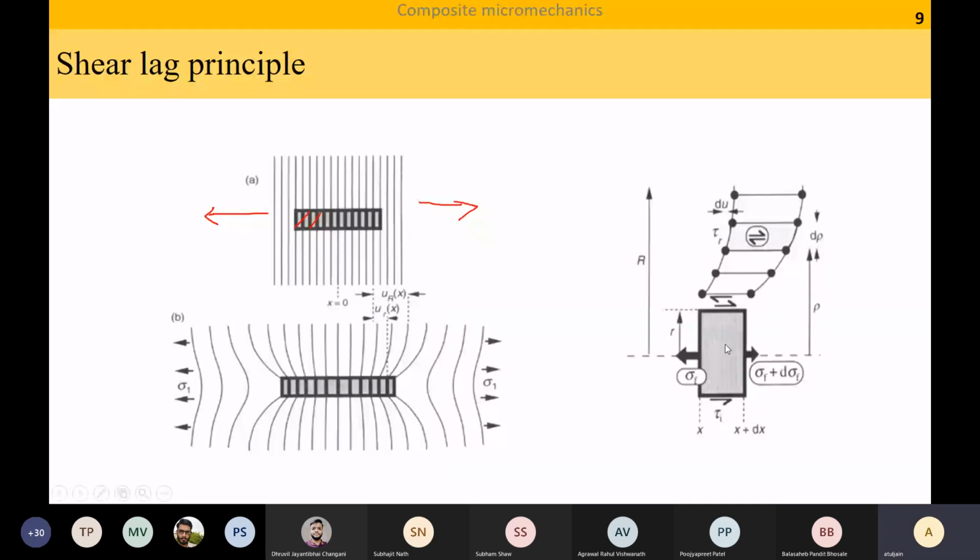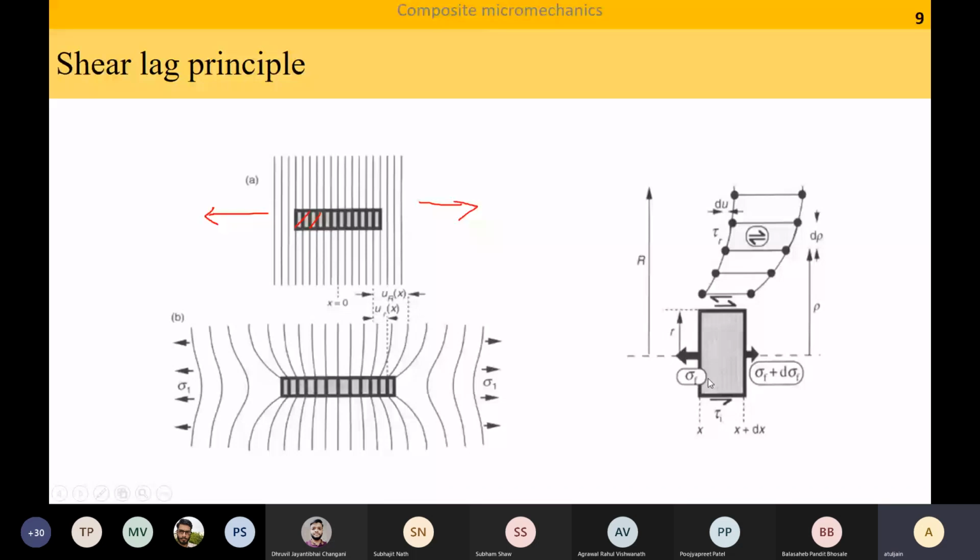If I look at this exaggerated view, so we have taken one strip, okay? The fiber was a rectangle, remains a rectangle, but the matrix from a rectangle has taken this shape. So there is shear at the interface, at the place where the fiber is ending and the matrix is starting. And due to equilibrium, that shear is causing some normal stress in the fiber.